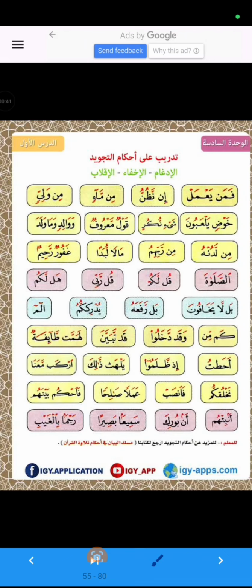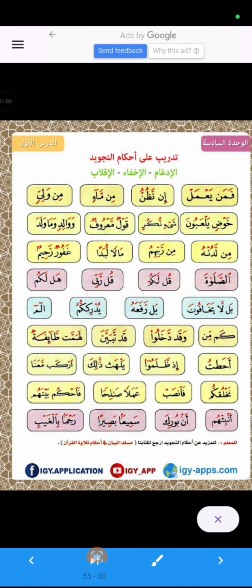Dear students, today we will learn the rules of tajweed. Especially, we will understand what is idgham. So, idgham means to merge. There are 6 letters of idgham.